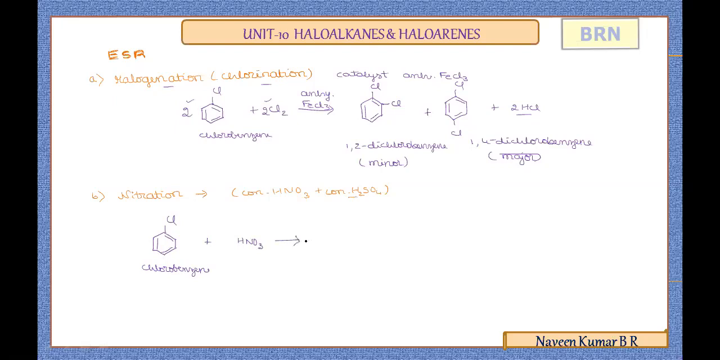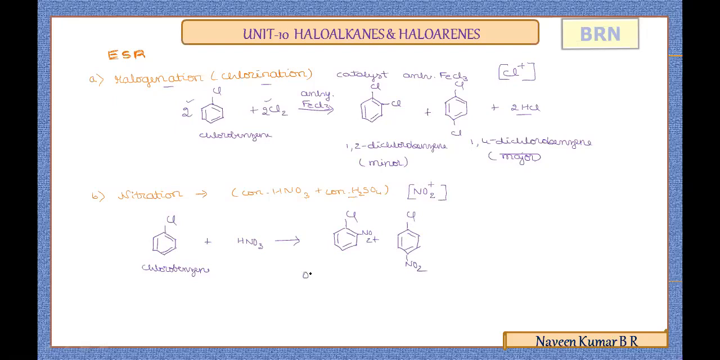So the nitro group is generated as the electrophile. In each case, try to practice remembering which electrophile is generated. In halogenation, Cl plus acts as the electrophile. Here the nitro group acts as the electrophile, which substitutes at the ortho and para positions. The first product formed is the substitution at the ortho position. The second product formed is the substitution at the para position.